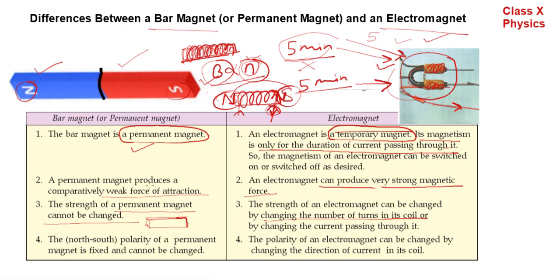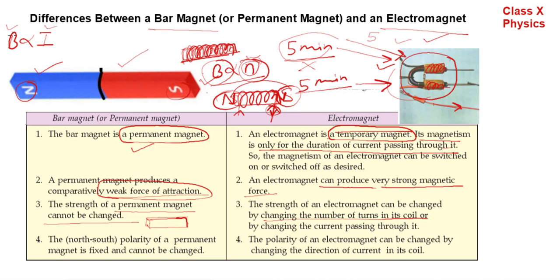Next, permanent magnet produces a weak force of attraction, whereas electromagnet can produce very strong magnetic force. There are facts I had told you. The magnetic strength depends on the value of current passing through it. If we want to increase the magnetic strength, we should increase the flow of current.